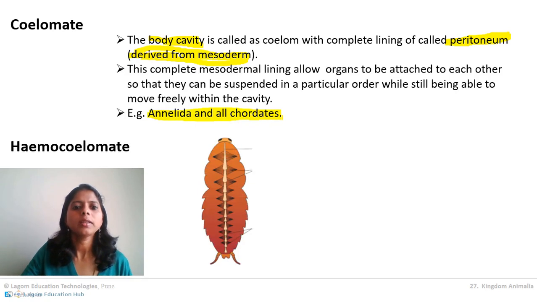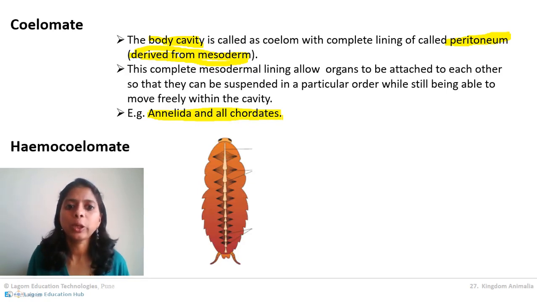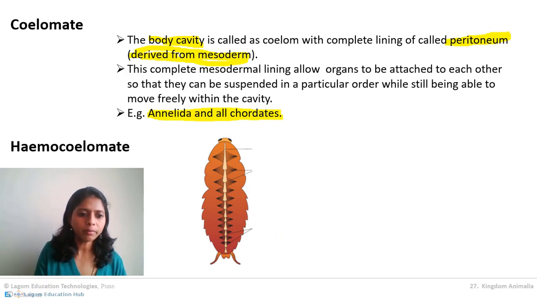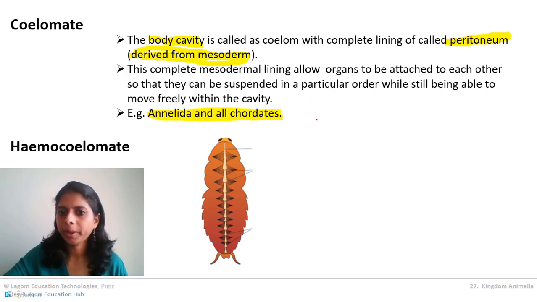Now one more term you need to understand is called hemocoelomate. It is a totally new term. Only two phyla come under the hemocoelomates, and I'll explain in a moment. They are called Mollusca and Arthropoda.